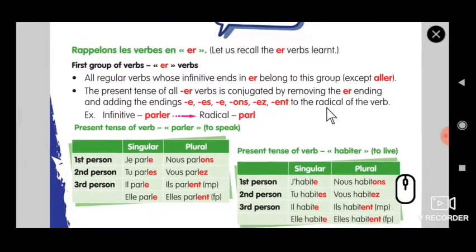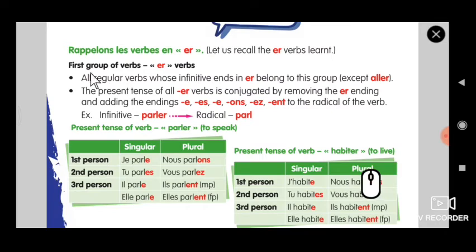This is a small revision of what we saw in the last class. Rappelons les verbes en ER. Let us recall the ER verbs learnt. First group of verbs, ER verbs: all regular verbs whose infinitive ends in ER belong to this group except aller. Even though the verb aller ends with ER, it is not first group. It belongs to irregular verbs.